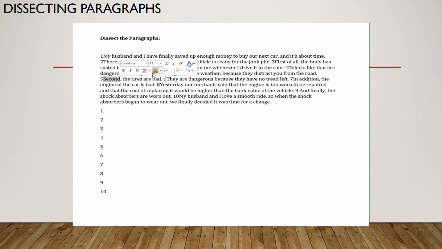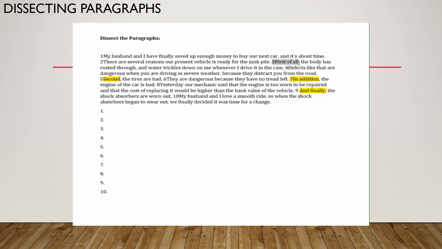Second, the tires are bad. They are dangerous because they have no tread left. In addition, the engine of the car is bad. Yesterday, our mechanic said that the engine is too worn to be repaired, and that the cost of replacing it, meaning the engine, will be higher than the bank value of the car. And finally, the shocks are worn out. My husband and I love a smooth ride, so when the shock absorbers began to wear out, we finally decided it was time for a change.